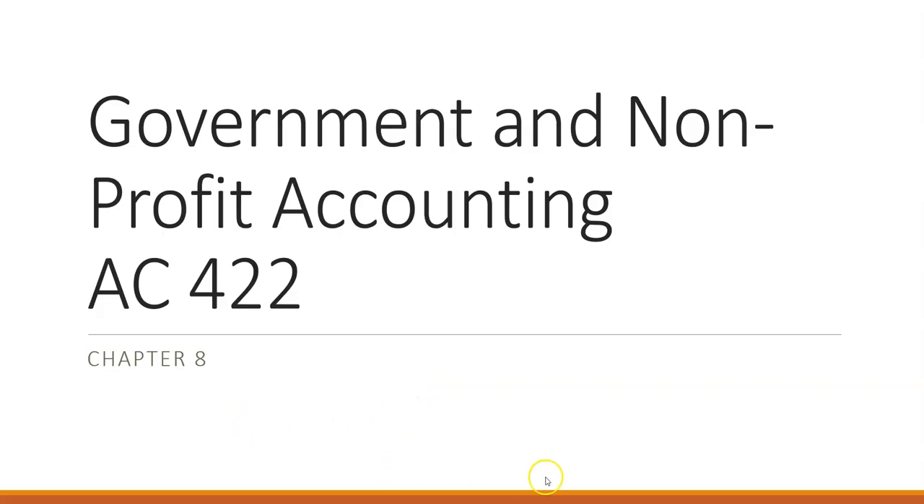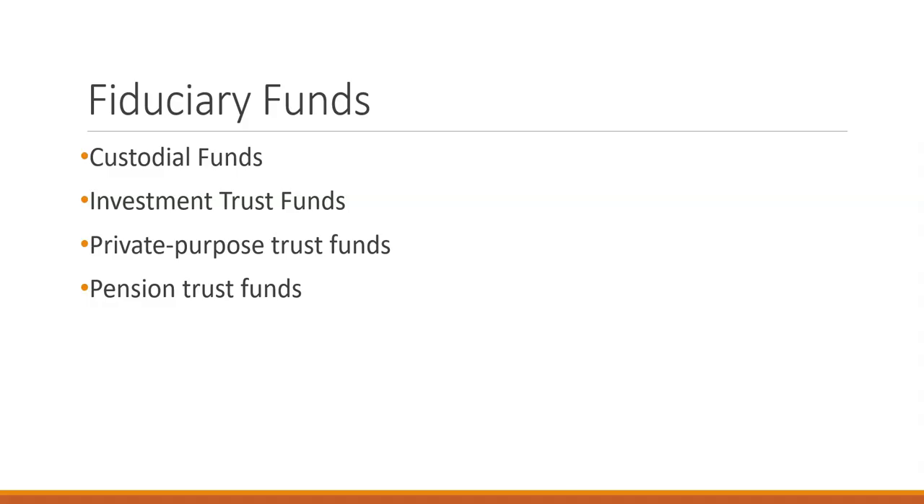In Chapter 8, we talk about fiduciary accounts and activities. There are multiple different kinds of fiduciary accounts that we're going to be talking about. We have custodial funds, investment trust funds, private purpose trust funds, and pension trust funds. We're going to start by talking about custodial funds, and then as the chapter progresses, we will cover all of the fiduciary funds that a government can have.